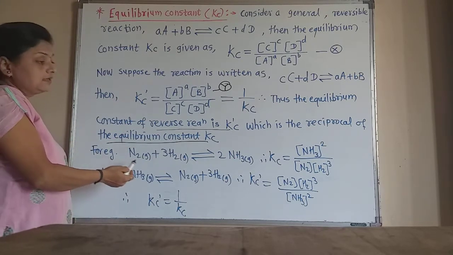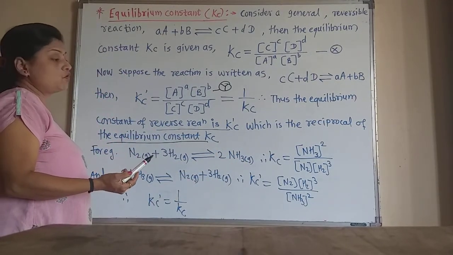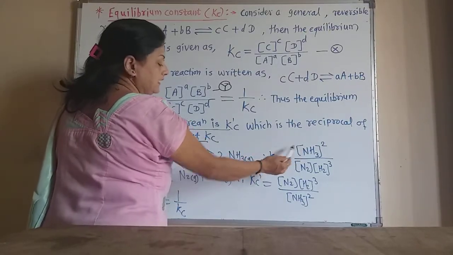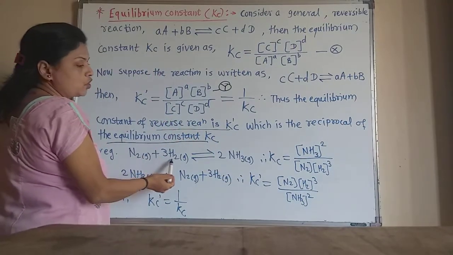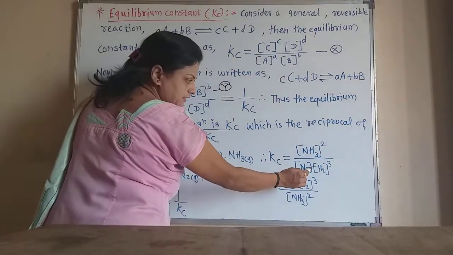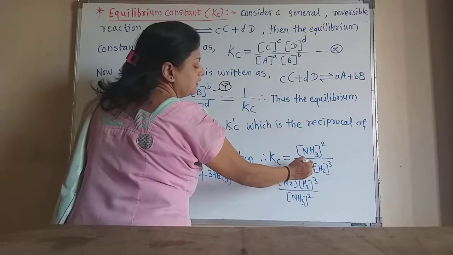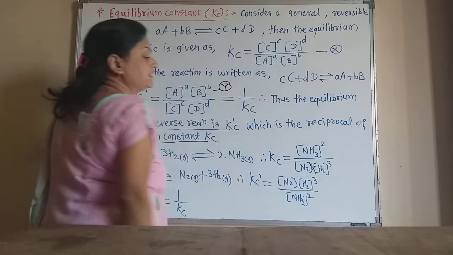So here the Kc is given as the concentration of the product raised to its coefficient, divided by the product of the concentrations of the reactants raised to their suitable powers, that is the coefficients.